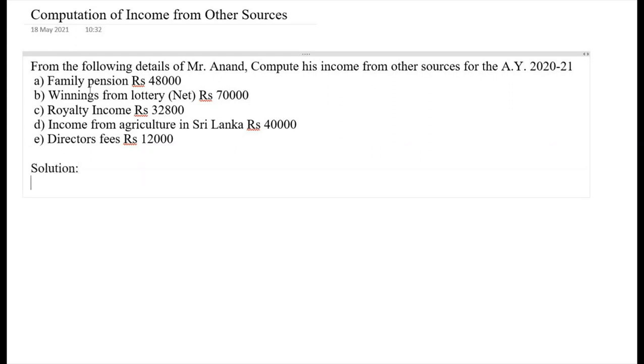So we have to compute income from other sources. Let's discuss the problem. Family pension, rupees 48,000, is exempted to the extent of 1/3 of the pension received or rupees 15,000, whichever is less. In winnings from lottery, net is given, so we need to gross up here. Royalty income 32,800 is taxable. Income from agriculture in Sri Lanka is also taxable. Directors fees received is also taxable here. So now let's compute.